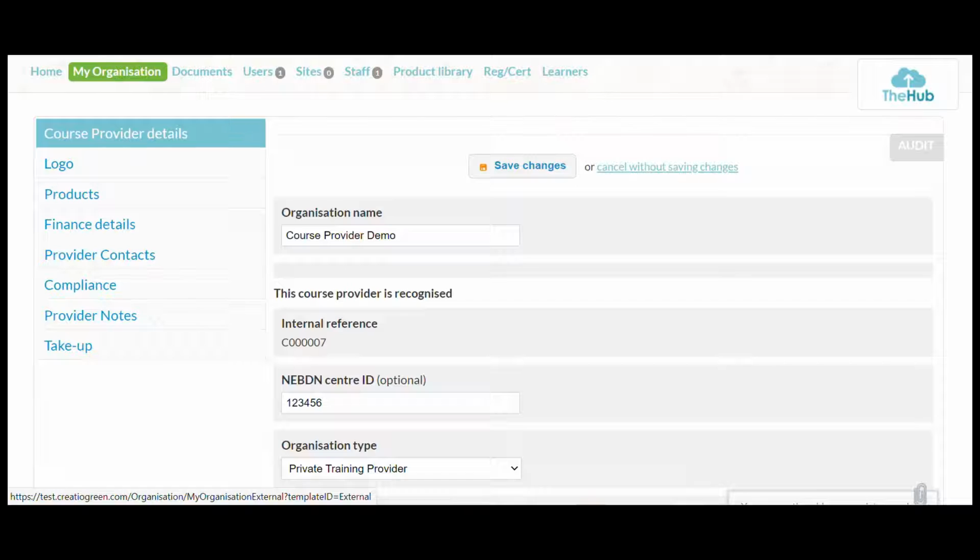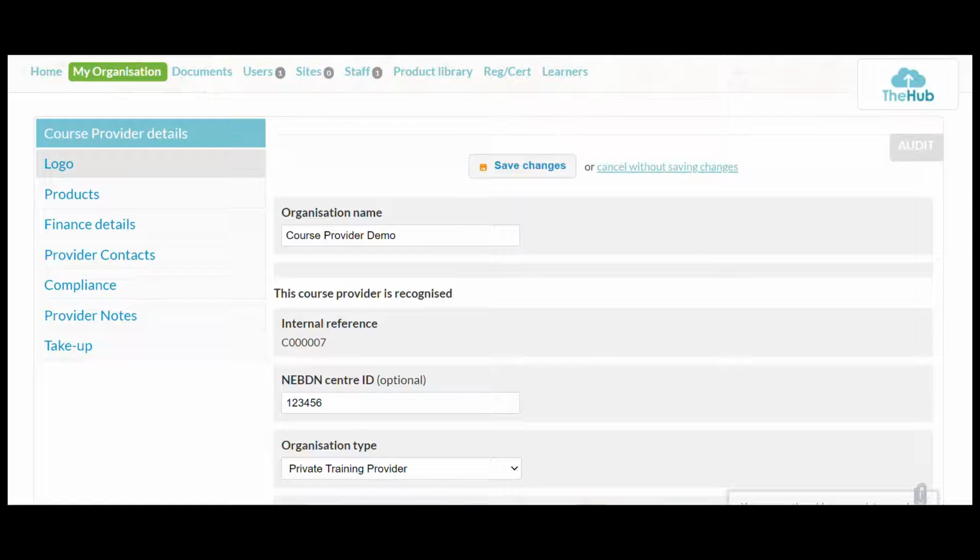Here we are on the My Organisation part of the Hub. Just to make you aware, to get yourself to any of the options across the top, just scroll your cursor over them. They'll highlight green, and if you click them, it will take you to that one. So on My Organisation, you'll see down the side there are lots of options.